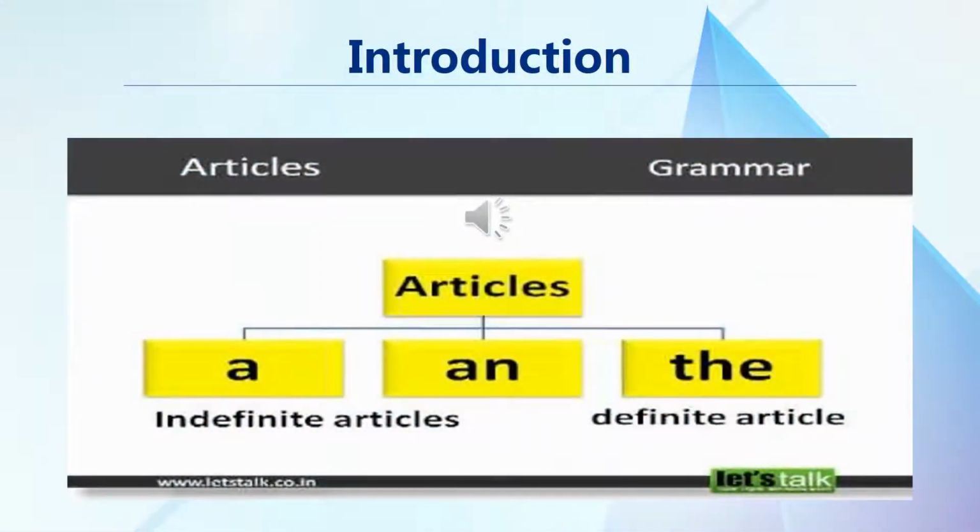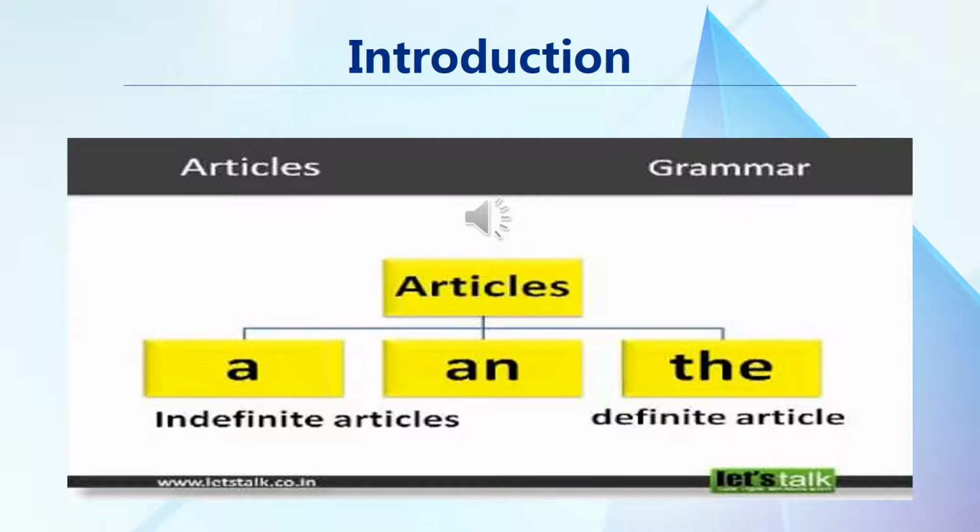Before we move forward, we will have a little recap of what we have learned in our last video. So this is the introduction of our topic, and our topic is articles. Articles are divided into two parts: indefinite article and definite article.